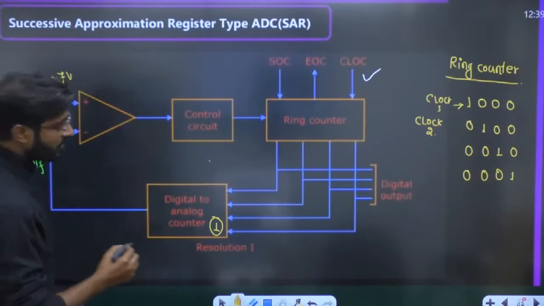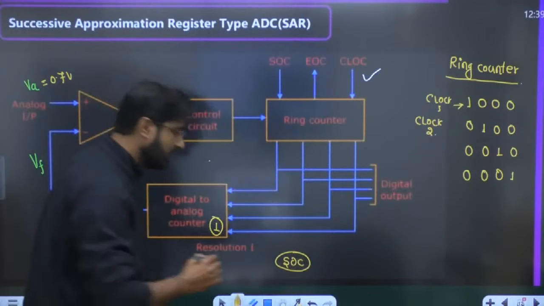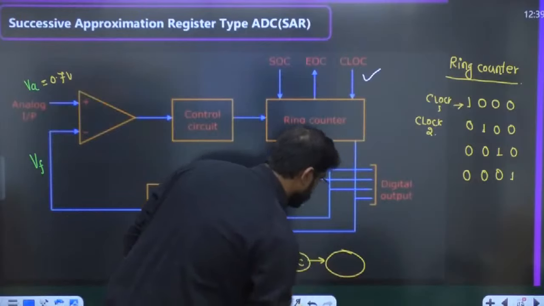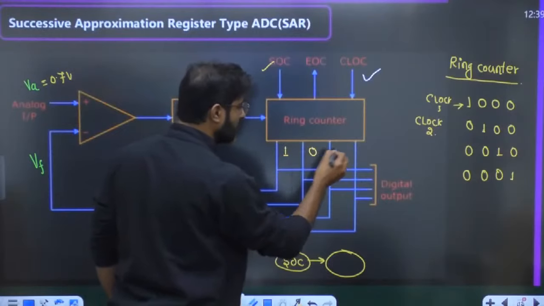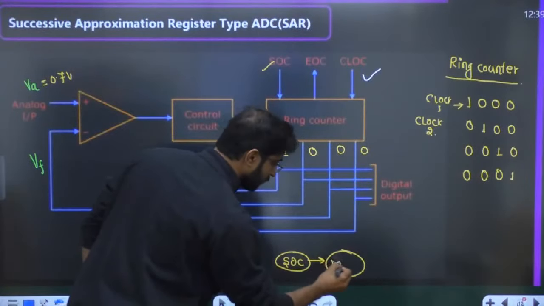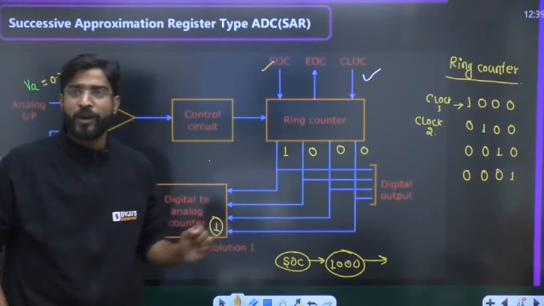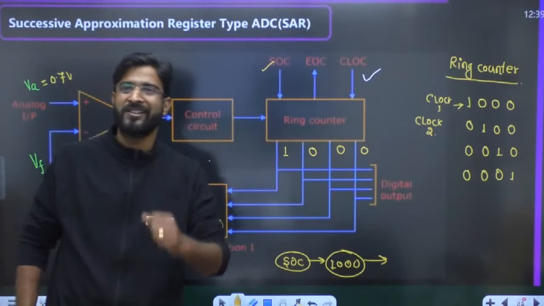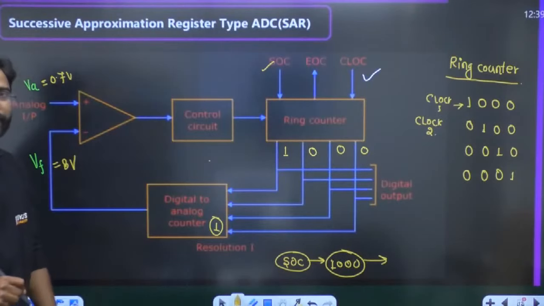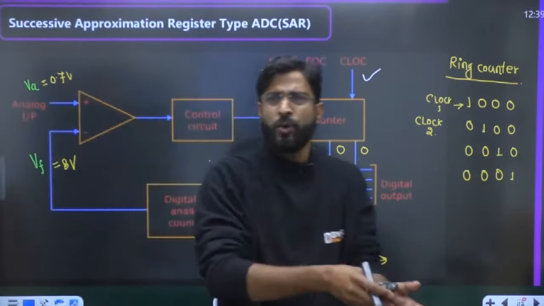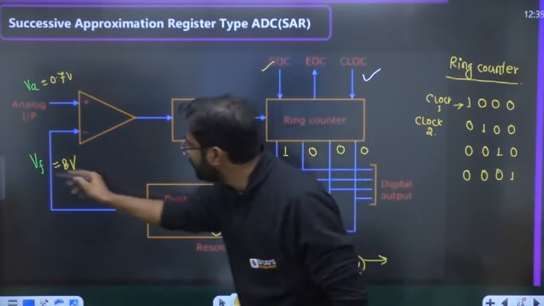Now, when the first clock is applied, first we have to apply start of conversion, SOC, and then apply the first clock. The state will become just 100. Now what should be the decimal equivalent of this? The decimal equivalent is 8. So 8 into 1, we will get 8 volt, because the DAC output is resolution into decimal equivalent. So DAC output is 8 volt.